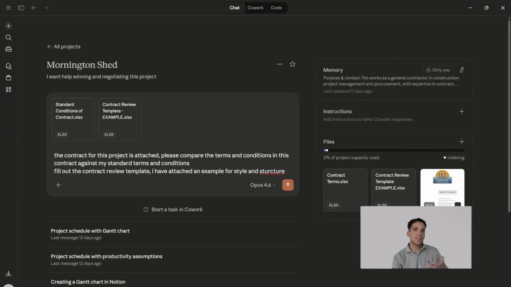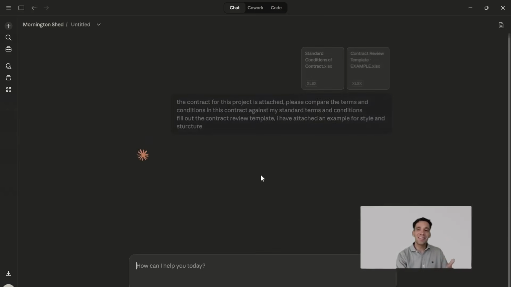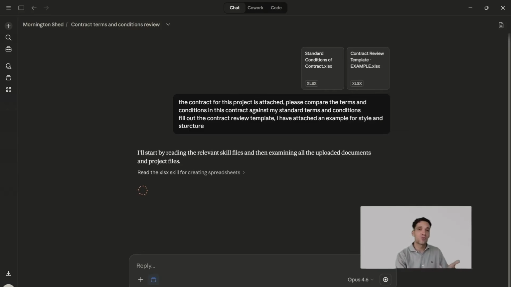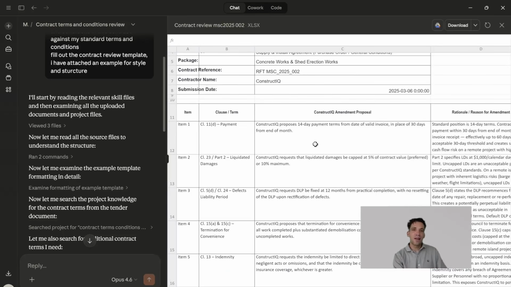For the next example, I've attached a contract a client has sent me with terms and conditions that I want to review. So I've asked AI, please review this contract against my standard terms and conditions, what I accept for payment terms, defect, liability, consequential loss, all these things, and populate this contract review template using the example I've given it for format and style. AI isn't coming up with this information itself. It doesn't have to decide what is a reasonable term, payment terms, what are reasonable liquidated damages. I'm telling it, these are my standard terms. This is the structure I want you to put the output in, and here is the contract to review. AI has then populated my departure register.